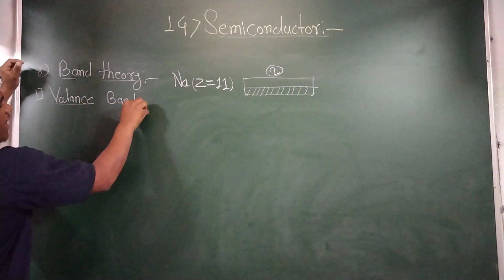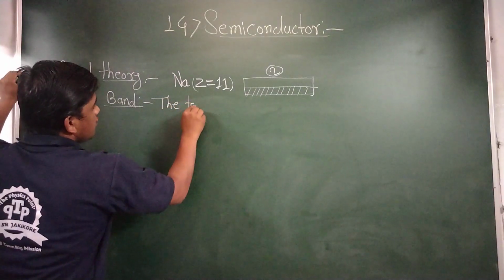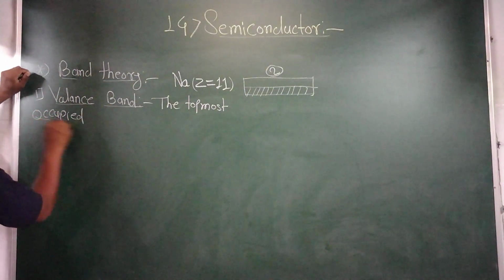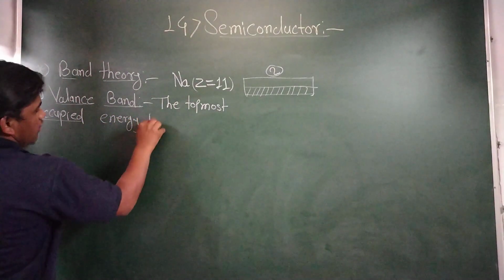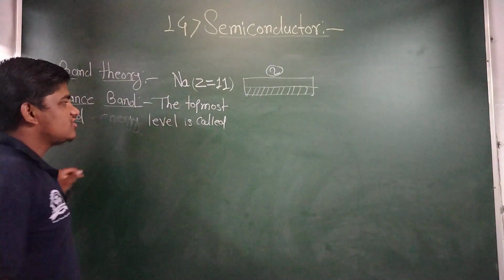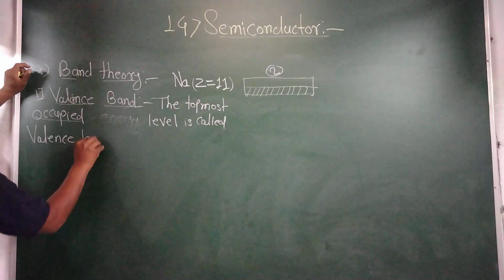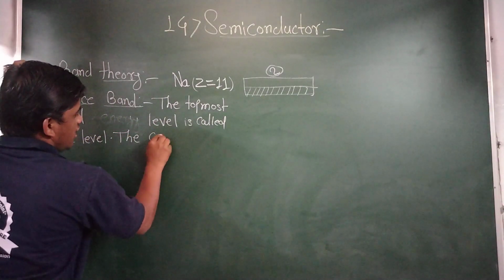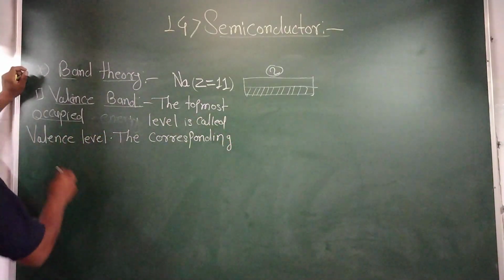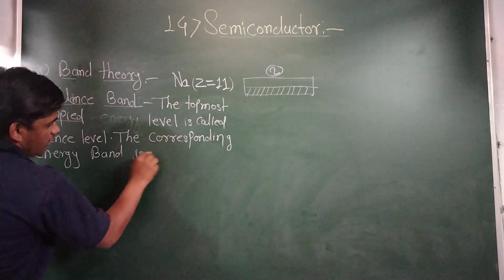Valence band. In the valence band, the topmost occupied energy level is called the valence level, and the corresponding energy band is called the valence band.